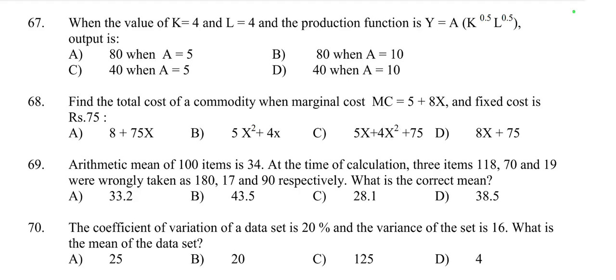Generally TC is given and we find MC from TC. MC is equal to the derivative of TC with respect to x, or quantity. But here MC is given, and we have to find the value of TC.